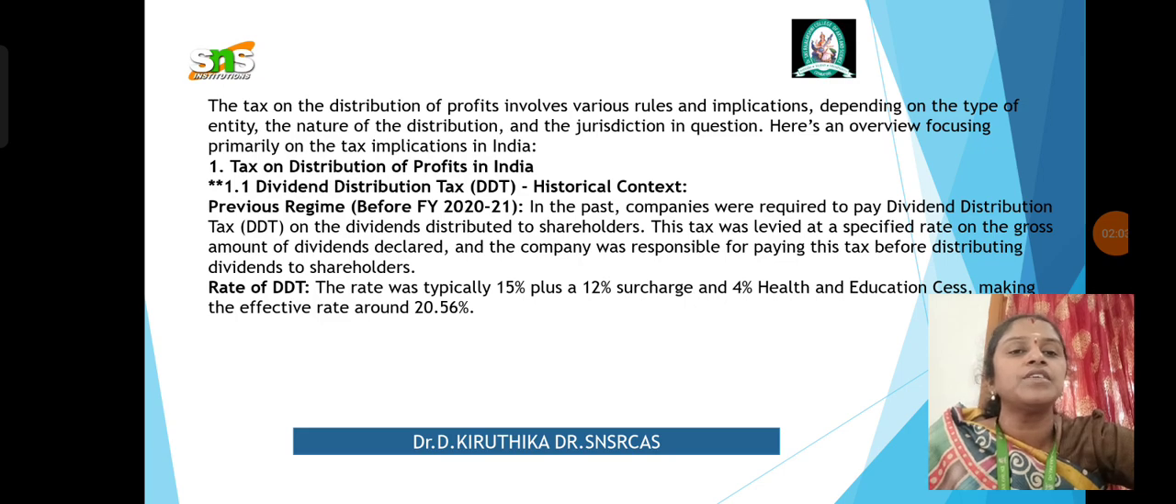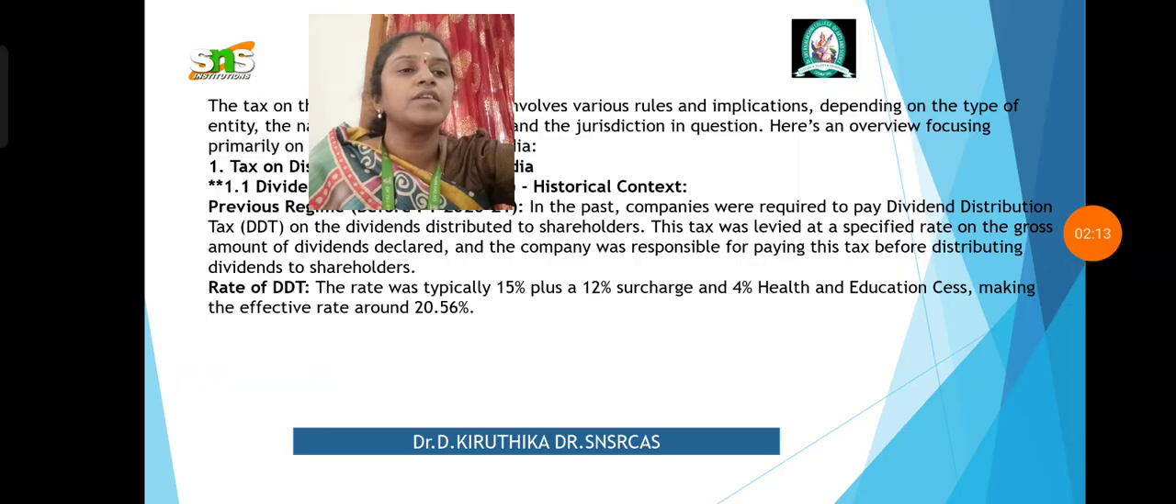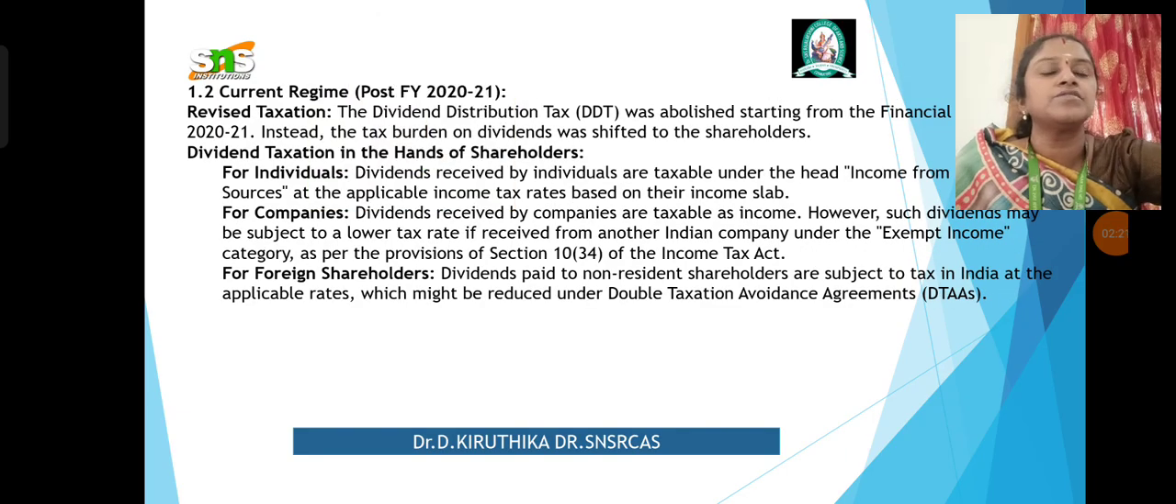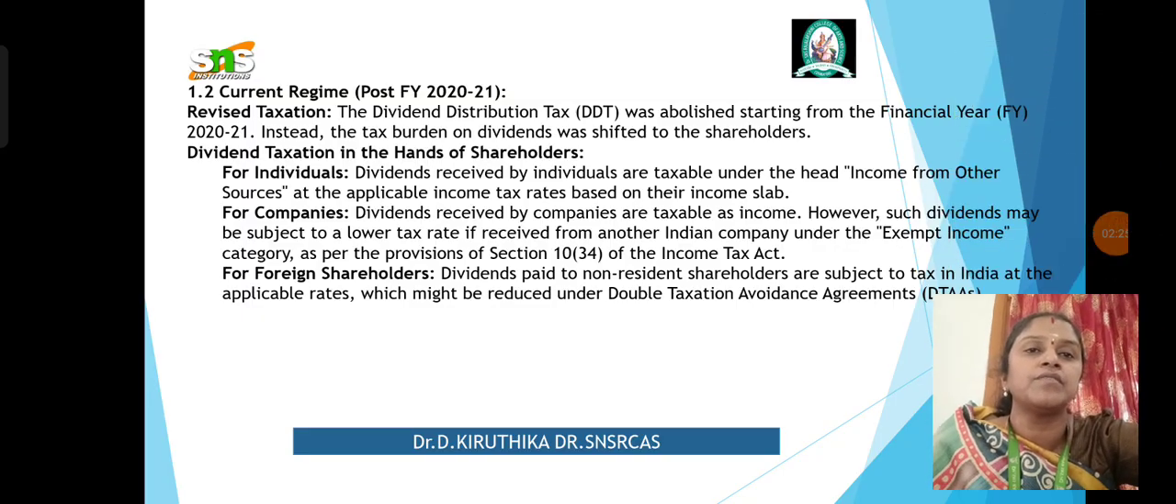The rate of DDT was typically 15% plus a 12% surcharge and 4% for the health and education cess, making the effective rate around 20.56%. And next one is your current regime, that is post financial year 2021.